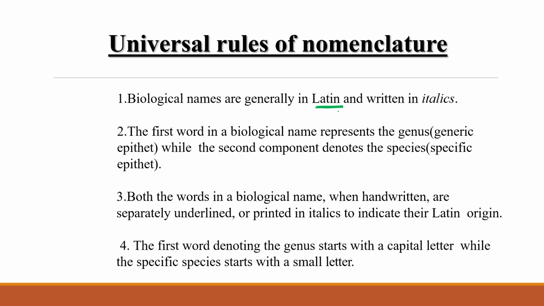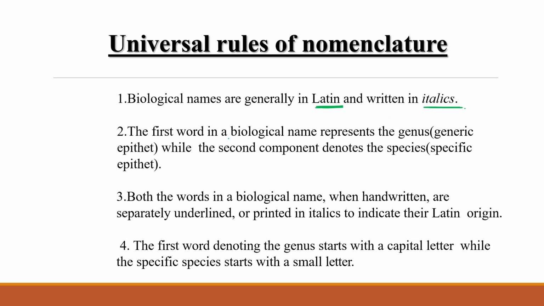Whatever name has been given to a particular species, for example mango, Mangifera indica, after 100 or 1,000 years the name is again the same, Mangifera indica, because this is a dead language. Biological names are written in Latin and printed in italics on computers.